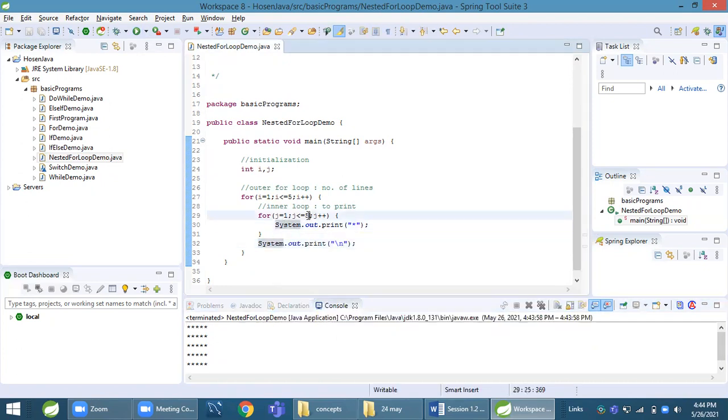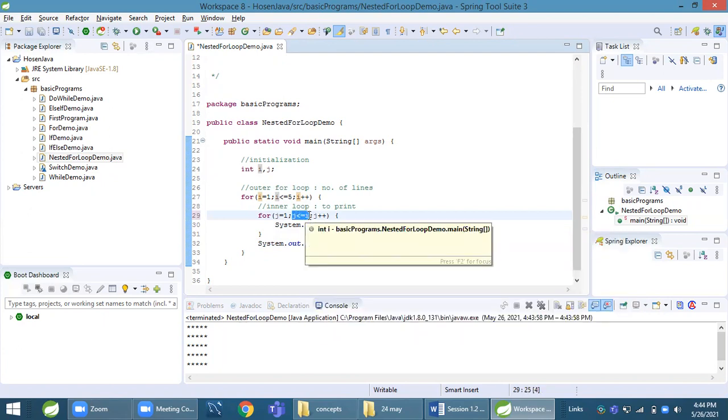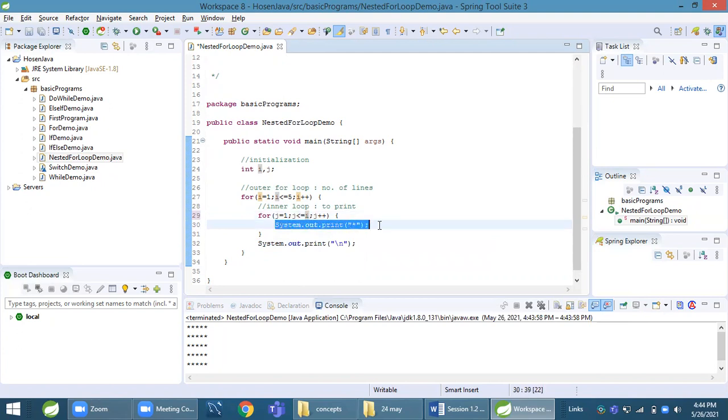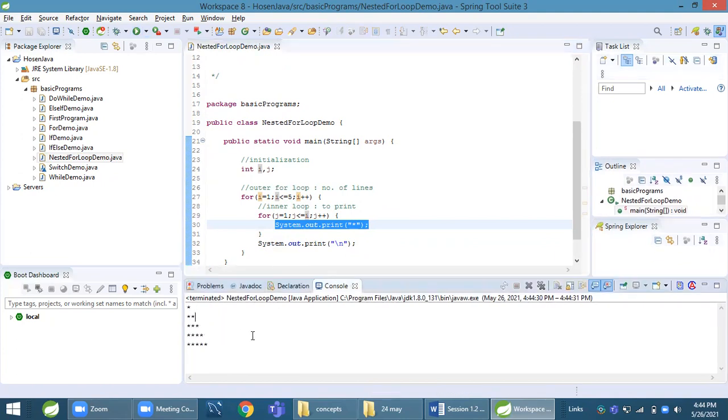So I make the condition j less than or equal to I, so keep printing while j is less than or equal to I. Now the answer is correct: 1 star, then 2 stars, then 3, 4, 5 stars.